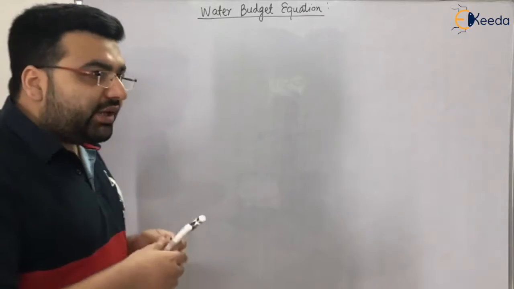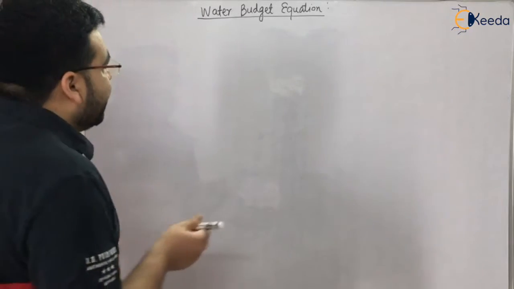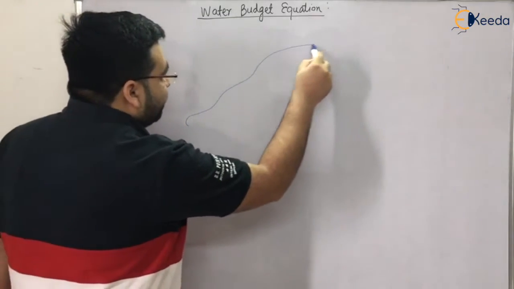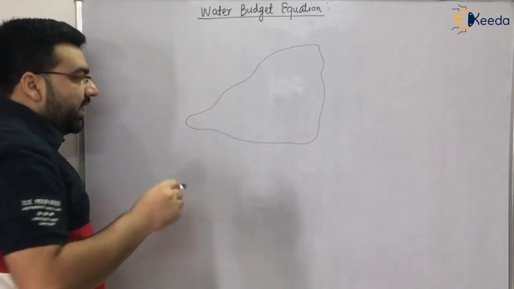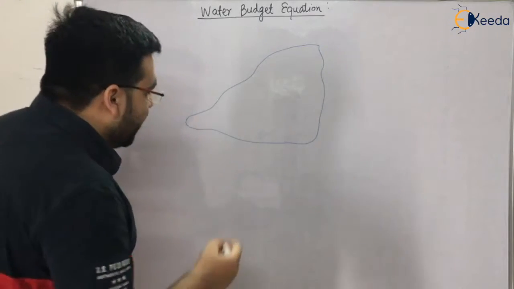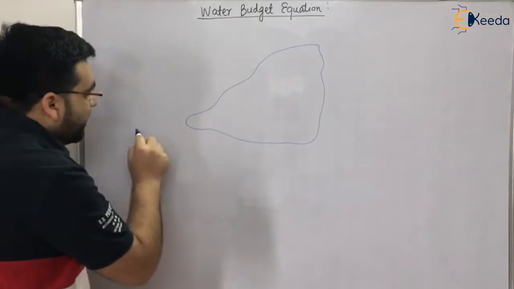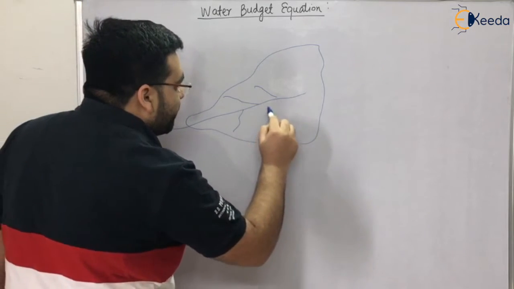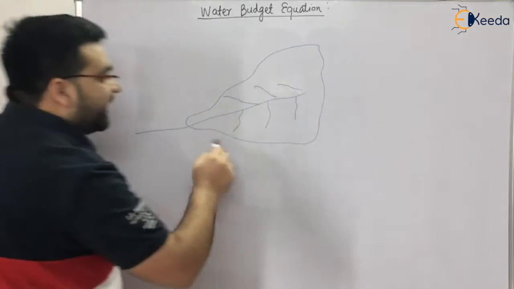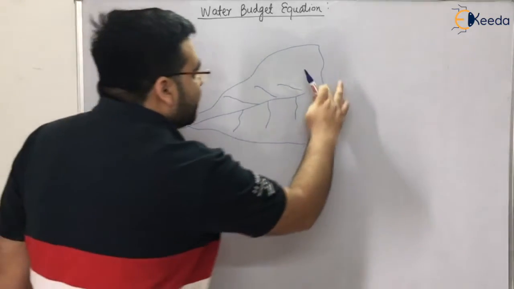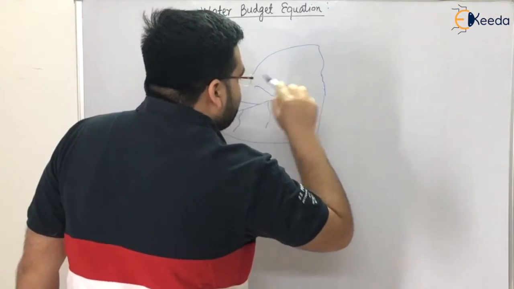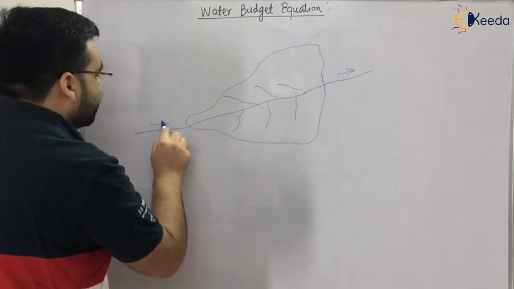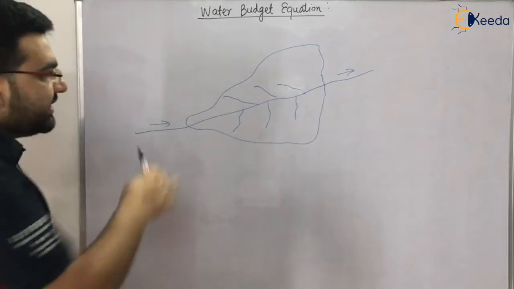Now, let me give you an example, then you will understand it more. Let's say this is your catchment area. Now, what is a catchment area? Let me make you understand. This is a river, and these are the tributaries. This river is coming from here and going out from there. This is a catchment area.